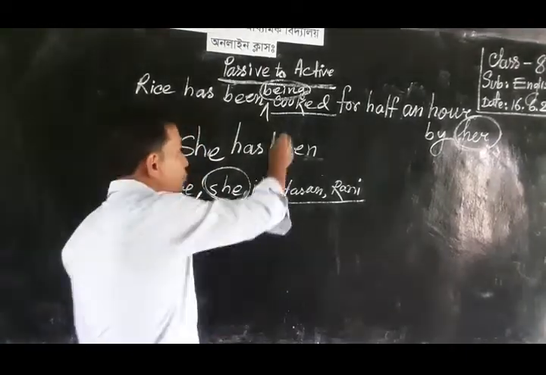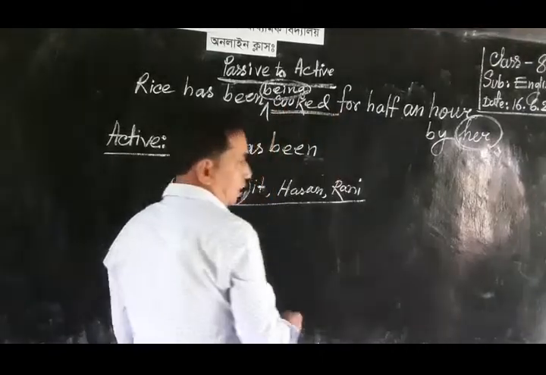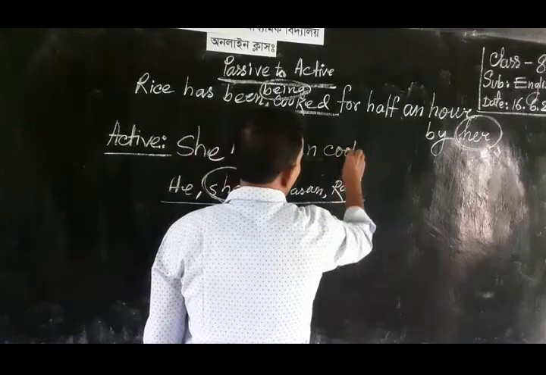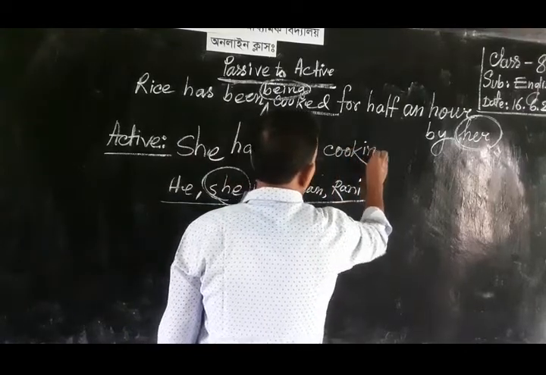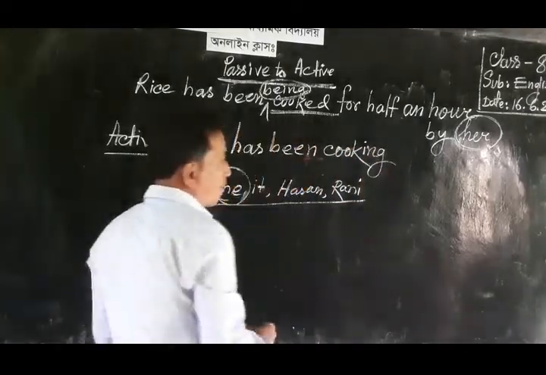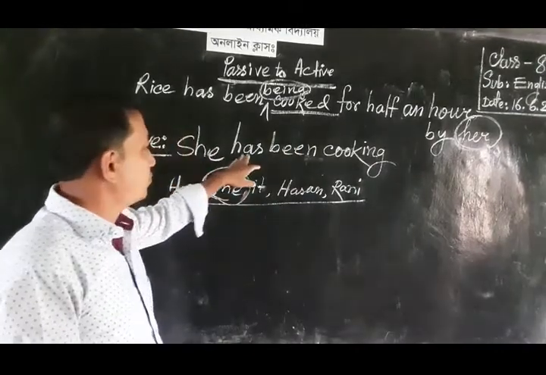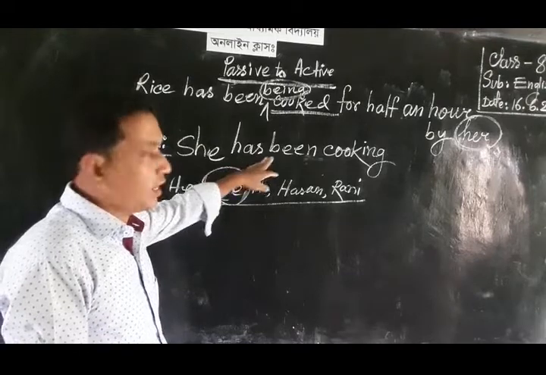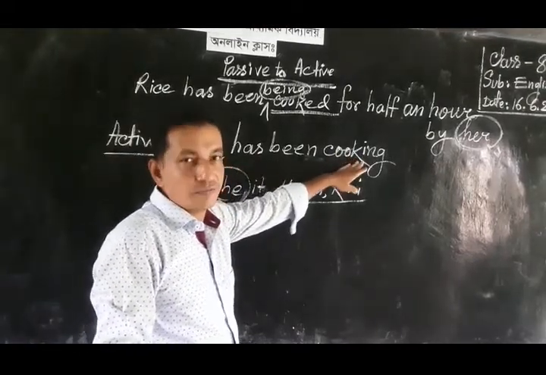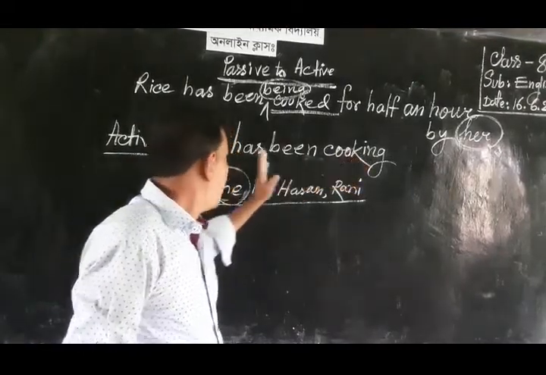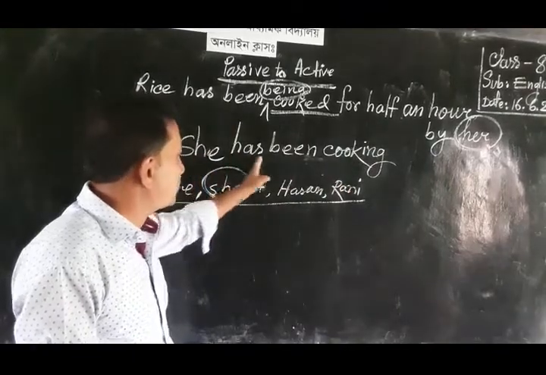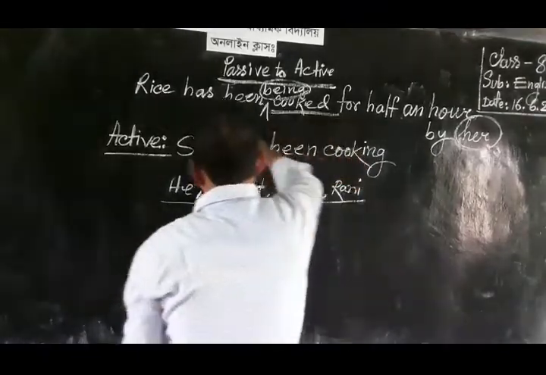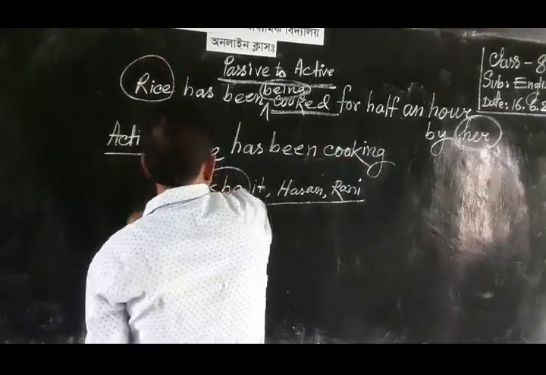So the main verb is cooked. Cooked is the past form, and its present form is cook, so we can write cooking. As the rule is, the subject must take have been or has been, and then it takes verb plus ing. That's why I have written here she has been cooking, and then we need the object form.